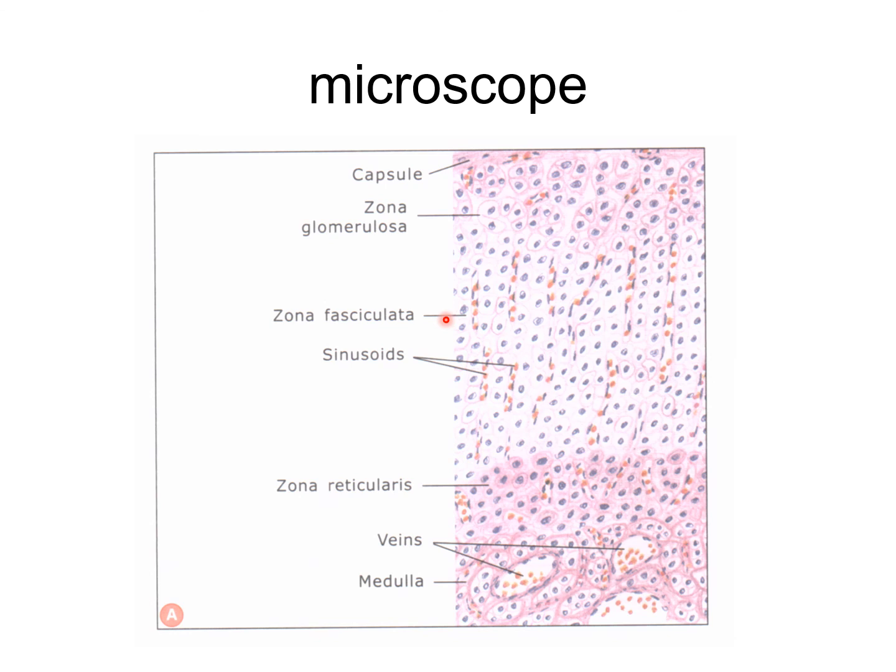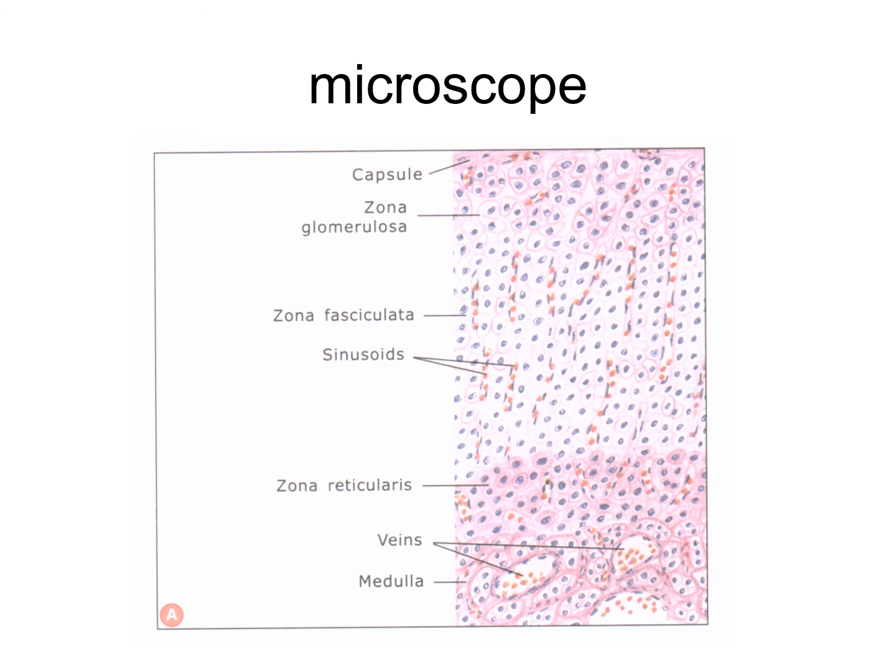The third one is the zona reticularis. Here you can see this part is the zona reticularis. The inner one fifth layer of the cortex is called the zona reticularis. It is called reticularis because it is made up of cords that branch and anastomose with each other to form a kind of reticulum. The cells in this layer are smaller and more acidophilic. With a light microscope, the cells of the zona reticularis are seen to be similar to those of the zona fasciculata, but the lipid content is less, so the cytoplasm is thick and eosinophilic. The cells often contain brown lipofuscin pigment granules.